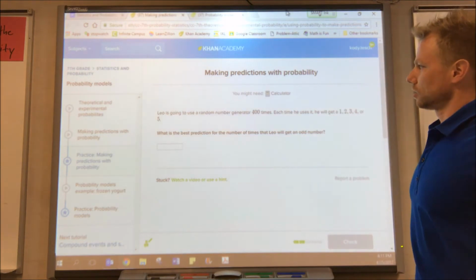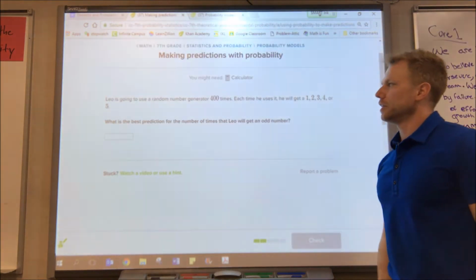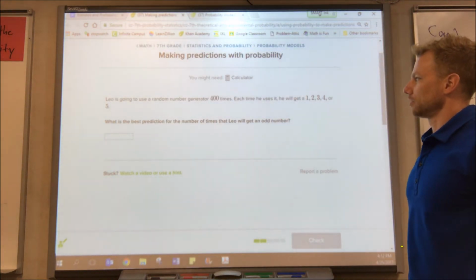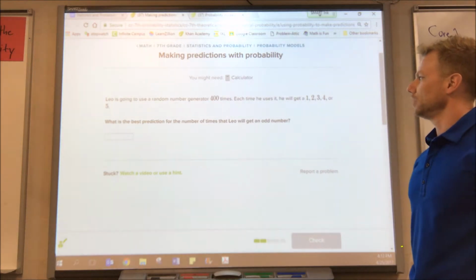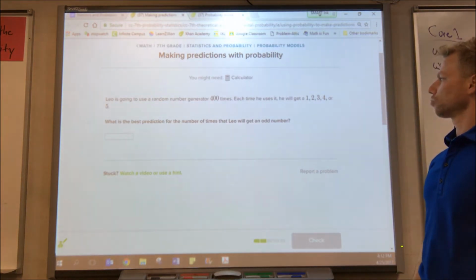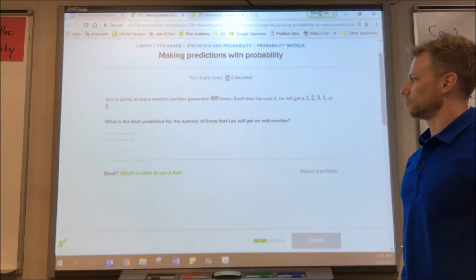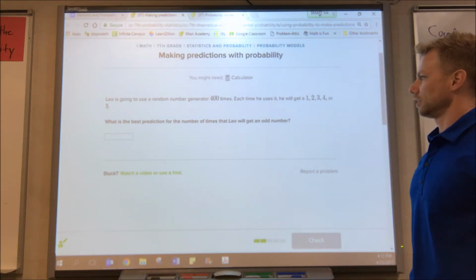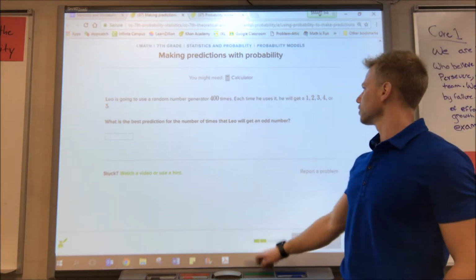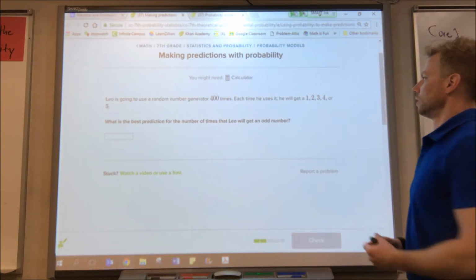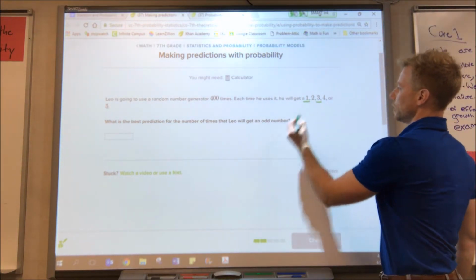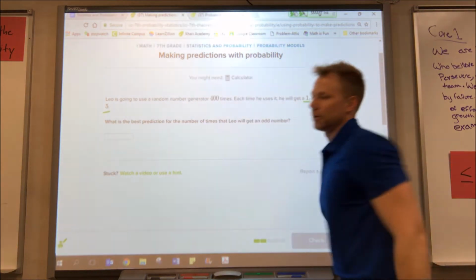All right, so let's take a look at this one. This one says Leo is going to use a random number generator 400 times. Each time he uses it, he will get a 1, 2, 3, 4, or 5. What is the best prediction for the number of times that Leo will get an odd number? Okay, so these are the numbers we're choosing from. There's 1, 3, and 5 that are odd.